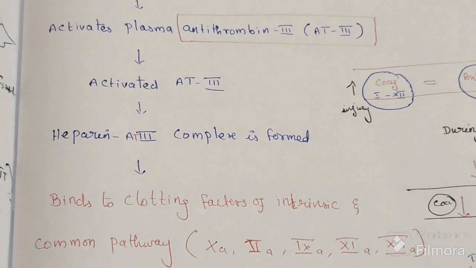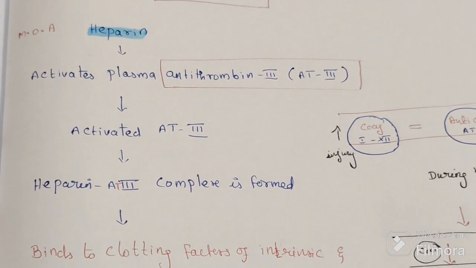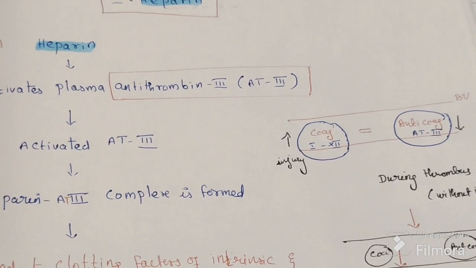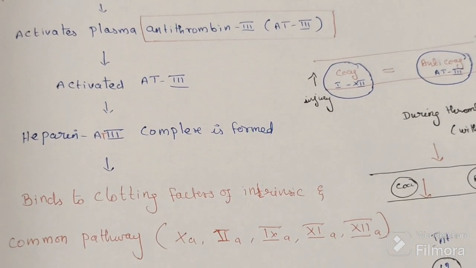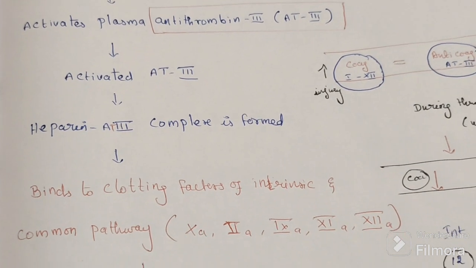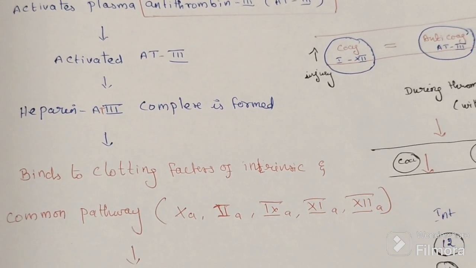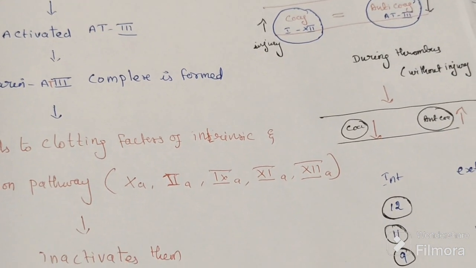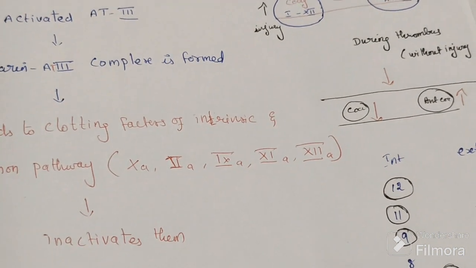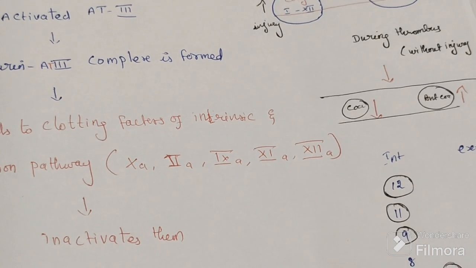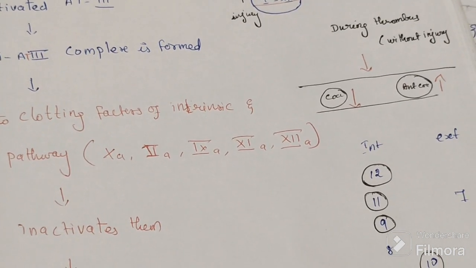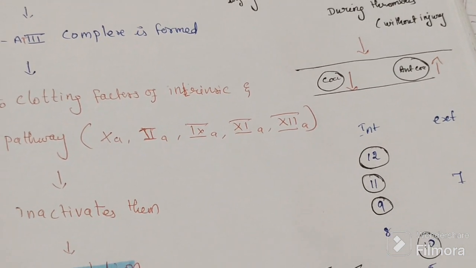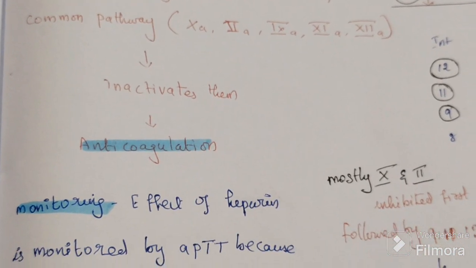Here the action is immediate, so it is given for initiation, not for maintenance. For maintenance we give warfarin. For monitoring we use APTT because these factors are gone. APTT is affected first because common factors are also affected. Later on PT is affected, but first APTT is affected.